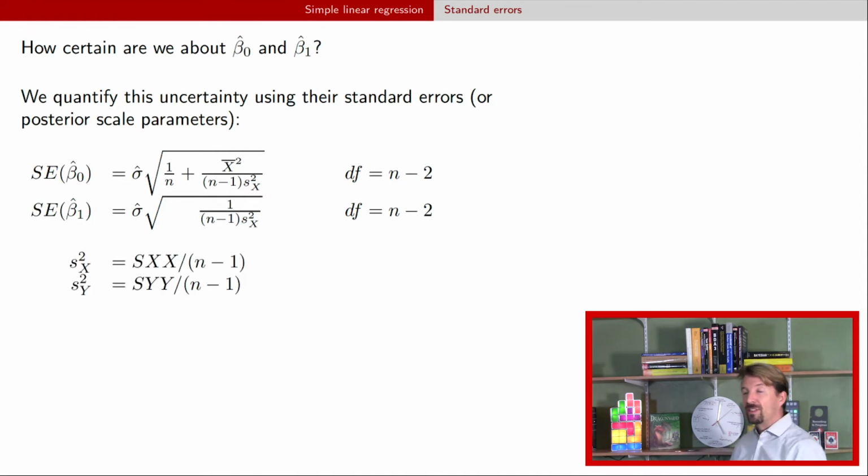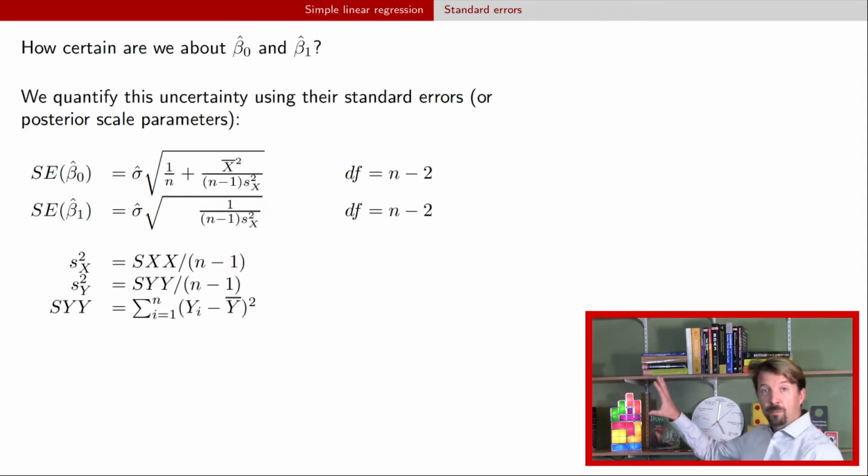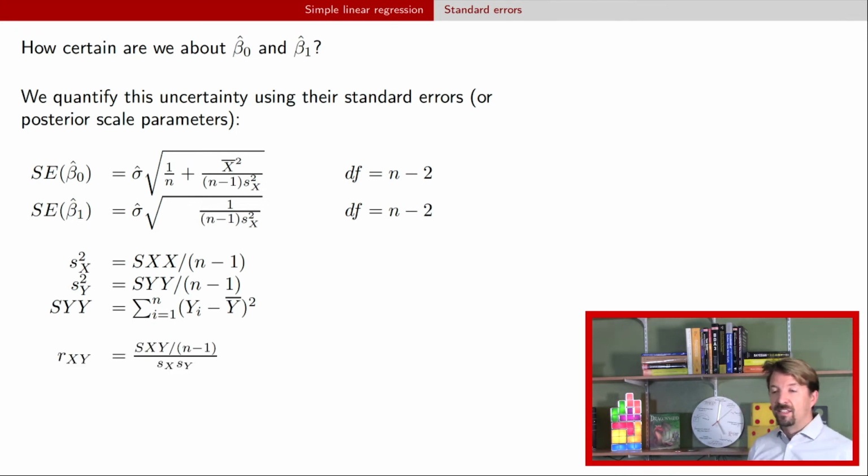And now we can talk about what the Sx squared value is. That's just that sum of squared x's divided by the sample size minus 1. We can do the same thing for the y, and we'll see that in a second. Right, where we have an Syy, the sum of squared y's. And so now we have our standard errors, but there's a few other terms that we can actually calculate that are relevant in regression that we can calculate using these quantities.